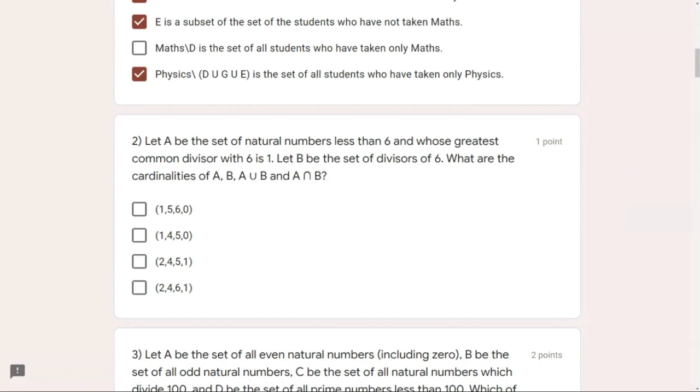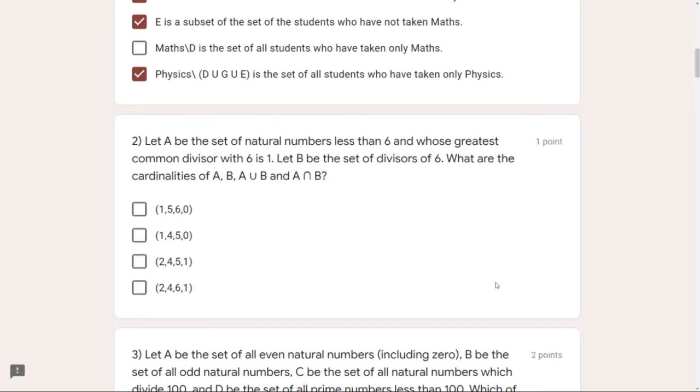Now this was our A, 1 comma 5. Then it says let B be the set of divisors of 6. Now what are divisors? Which divide 6 completely. Means 6 is divisible by those numbers completely. No remainder is left after division. So in that case, if we divide 6 by 1, what remainder do we get? Nothing. So yes, 1 will be in set B.